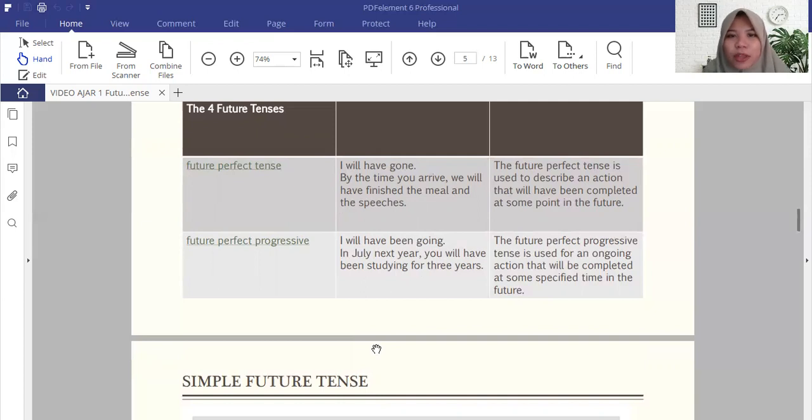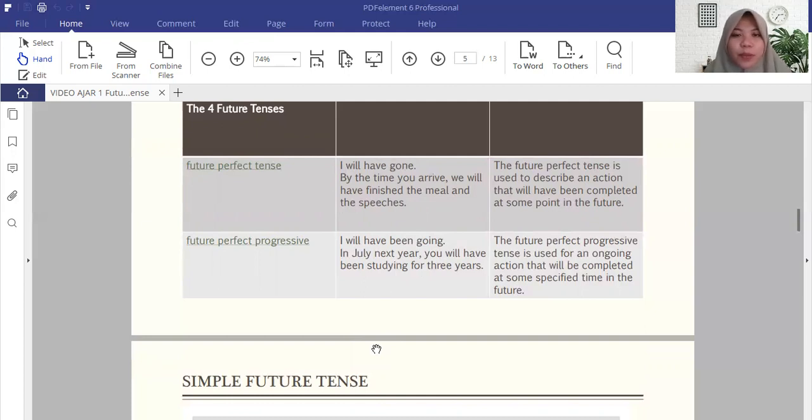There are four words belonging to this structure. If you see, will have been going and also will have been studying, it is a combination of three kinds of tenses. And perfect itself contains two words, have plus past participle, verb 3. So this is four words.